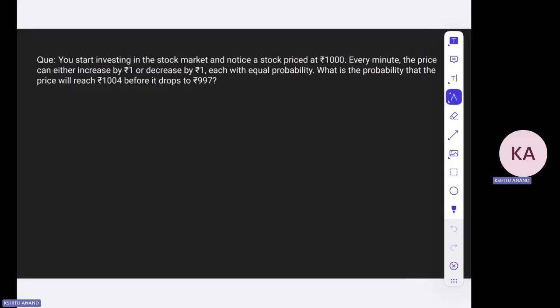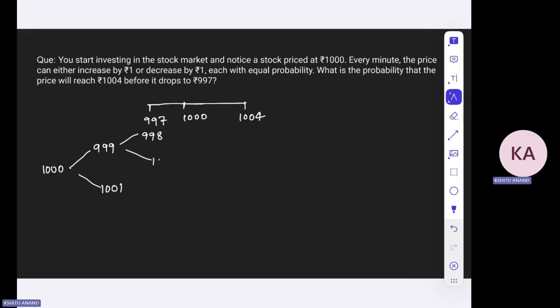It's a boundary. We can consider that 997 and 1004 are boundaries, and somewhere here we have 1000, right? And if you notice, every minute the price can either increase by one or decrease by one, so it's kind of a random walk. There are multiple ways to solve this problem. So 1000, and then either it will become 999 or 1001, or it will become 998, 1000, and then 1002, and so on.